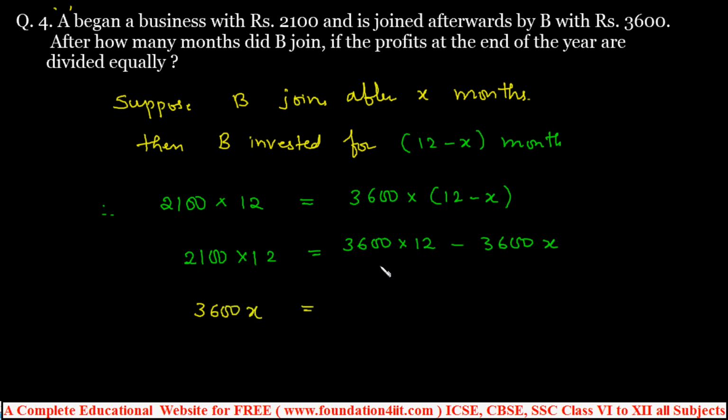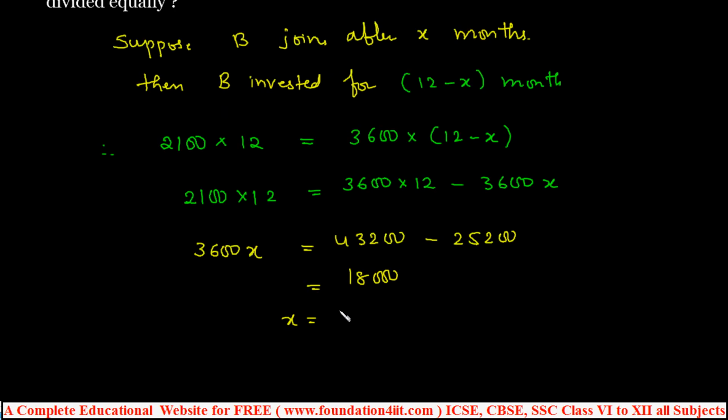these two terms. Okay, if I multiply this 43,200 minus this, if we can multiply to 25,200, take this side and simplify this, same how much, 18,000. That is then x is equals to, you can simplify how much, 18,000 divided by 3,600, that is equals to 5.